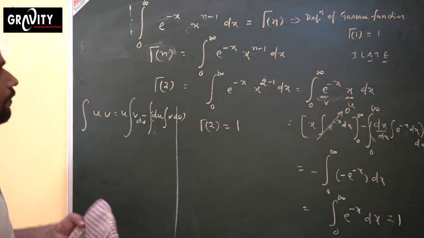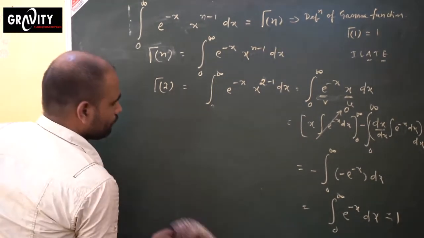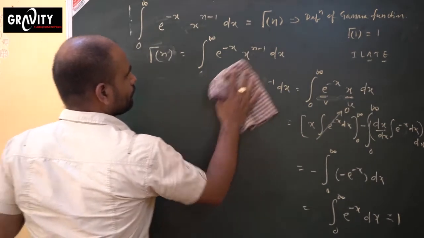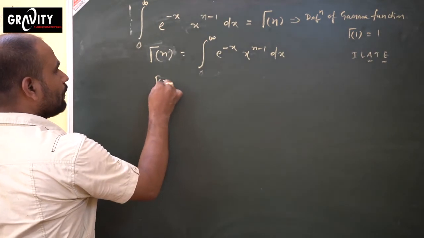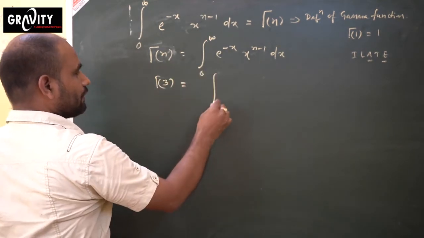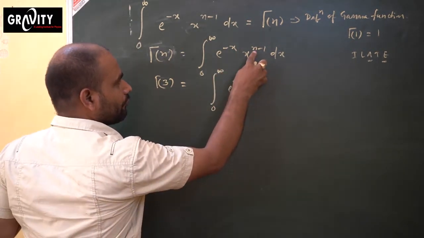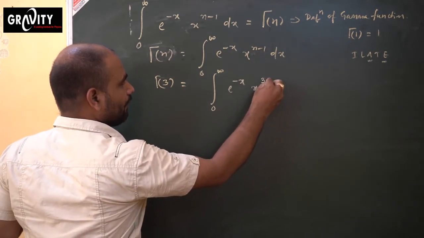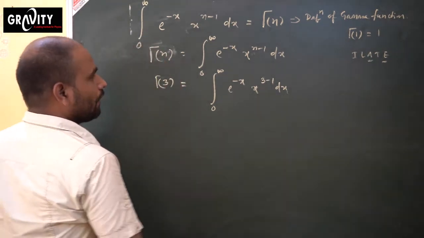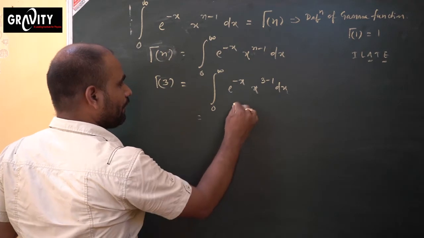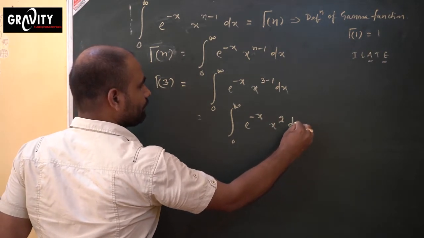Similarly, we go for gamma 3. So gamma 3 equals the integration from 0 to infinity of e to the power minus x, x to the power n minus 1, where n means 3, so 3 minus 1, into dx. Now what is happening? This is the integral from 0 to infinity of e to the power minus x, x to the power 2, into dx.